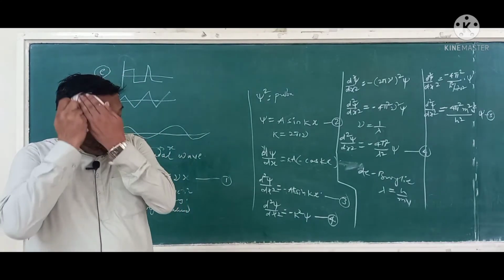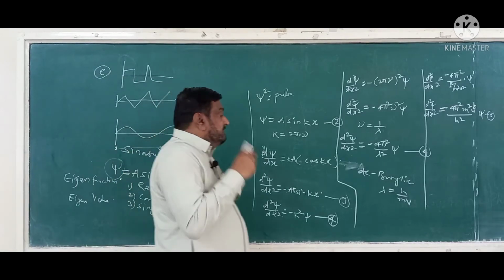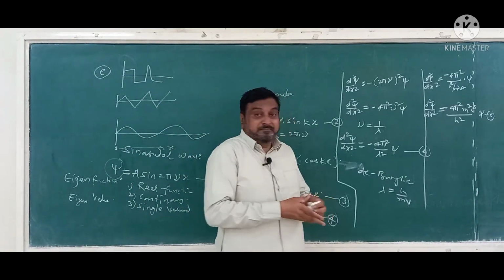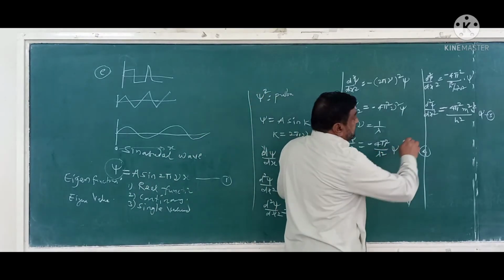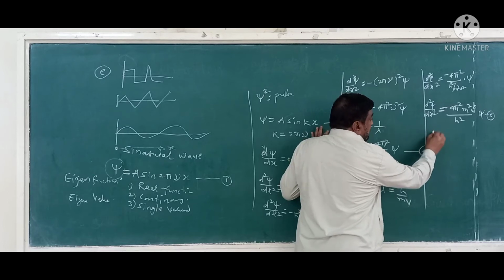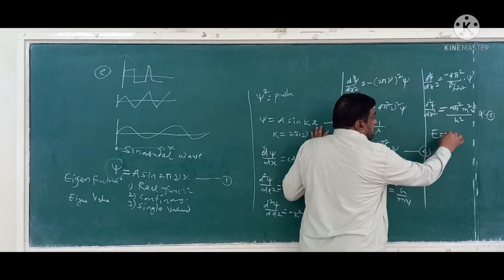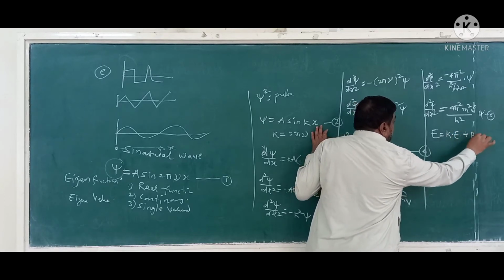Again, since the electron is here, that electron possesses energy, and we know that the total energy of any system is given by E, the total energy. This will be kinetic energy plus potential energy.